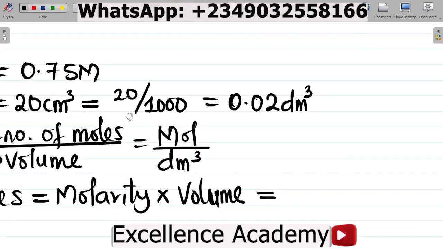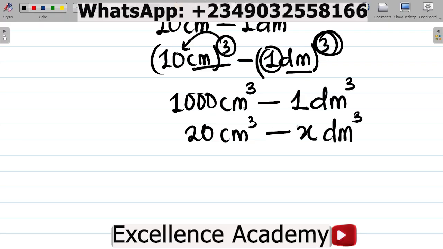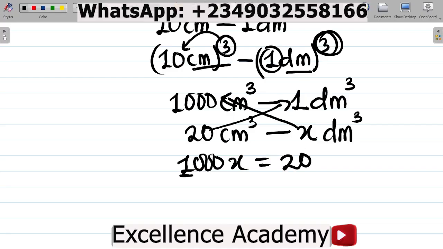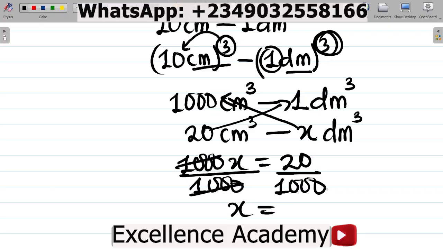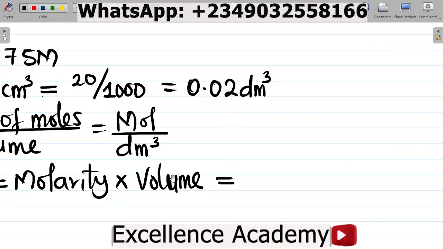In the question, we're given 20 centimeter cube. So under the centimeter cube, we write 20 centimeter cube is equal to, let's call the value x, in dm cube. Here's how to do simple conversions. If I cross multiply, x times 1000 gives you 1000x is equal to 20 times 1, which gives you 20. To get x, I'll divide both sides by 1000. So x is equal to 20 divided by 1000, which is 0.02. So you can now see how we got our answer as 0.02 dm cube. That's how you do your conversion.